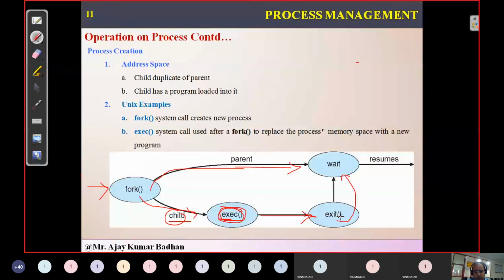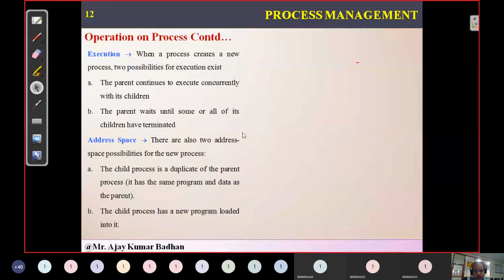So in the meantime, what happens? He will initiate, meaning the child will send the information to the parent saying that I have completed the task. Now what is the parent going to do? He is waiting till that time. As soon as he gets the response, he will directly resume. Means he will start processing it, start executing it, and finally he will come out of that particular thing. So that particular process will complete execution.